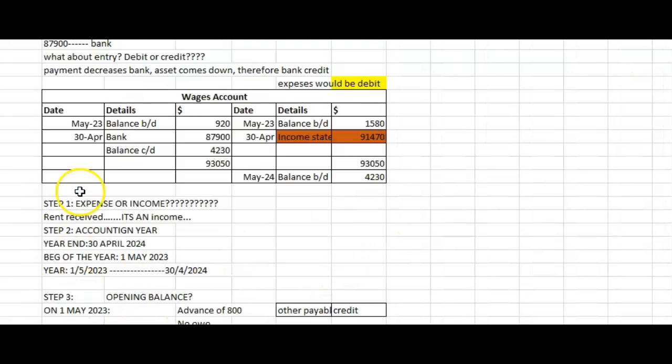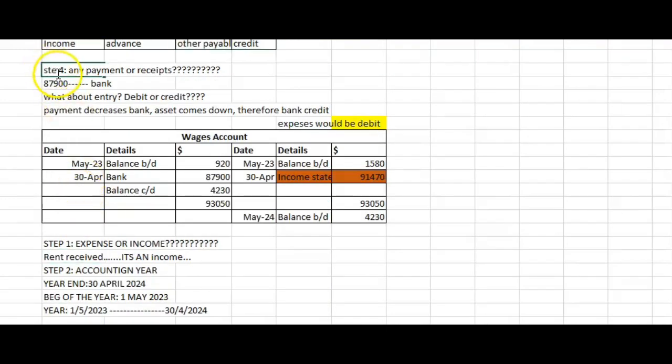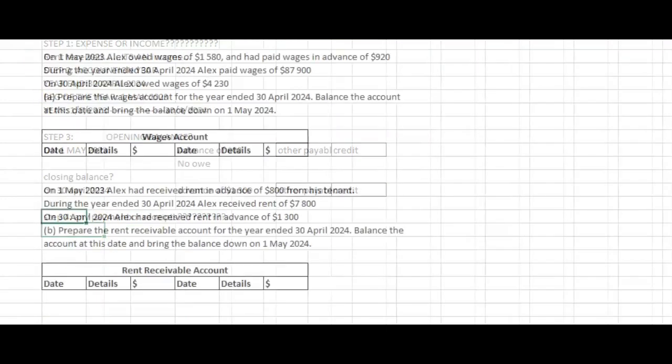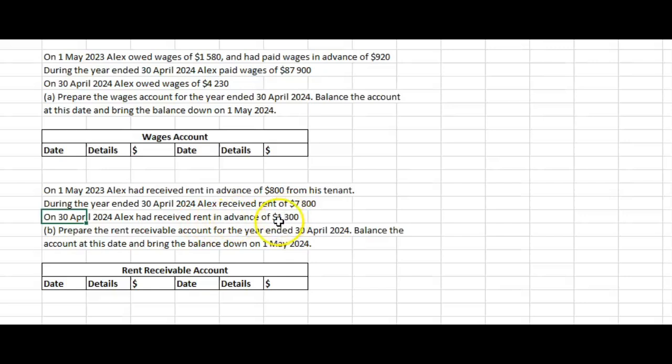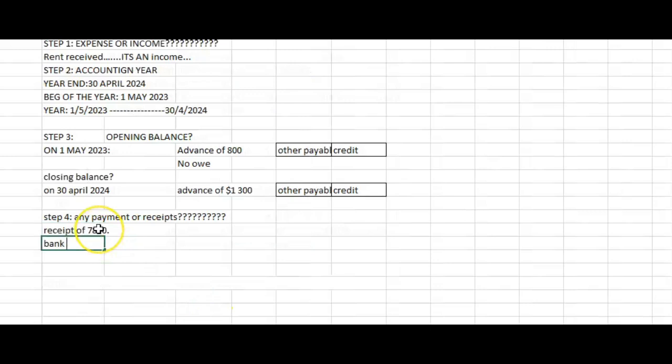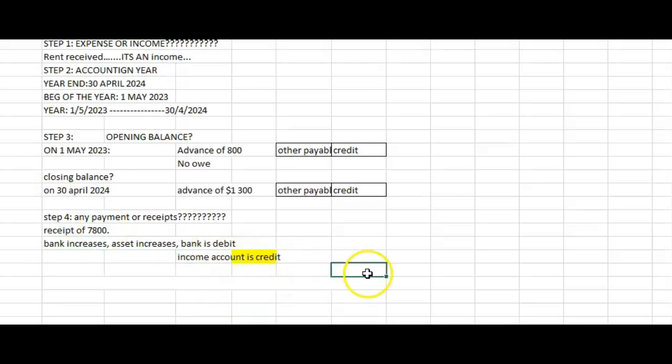Then, step 4, check for any receipts throughout the year. Alex received $7,800 throughout the year. What about the double entry? A receipt is an increase in bank balance, so bank is debit as it's an asset, so the income account is credit. Since we are making the income account, we credit the account by the amount received.